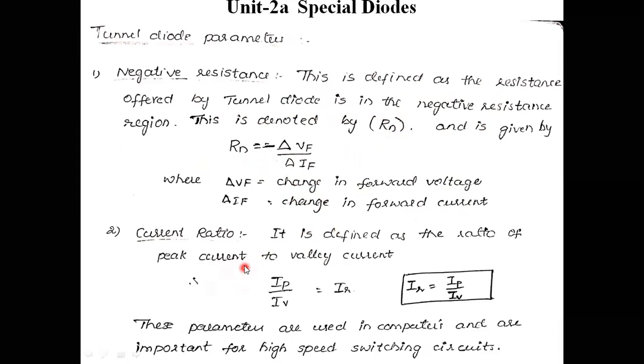Next one is current ratio. It is defined as the ratio of peak current to valley current. That is known as current ratio. IR is equal to IP by IV. These parameters are used in computers and are important for high speed switching circuits.